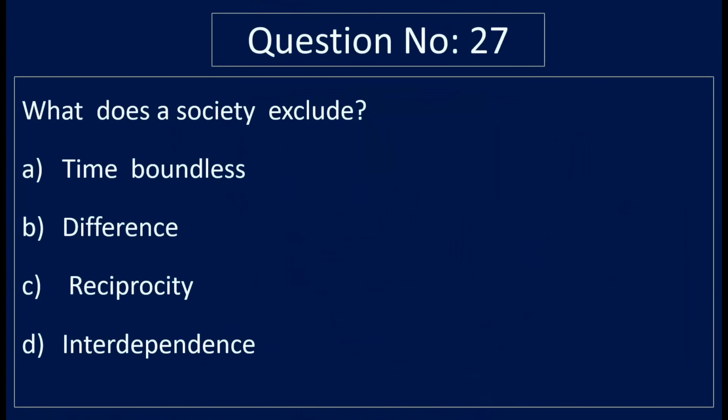Question number 27. What does a society exclude? Option A, time boundless. Option B, difference. Option C, reciprocity. Option D, interdependence. Right answer is option A, time boundless.